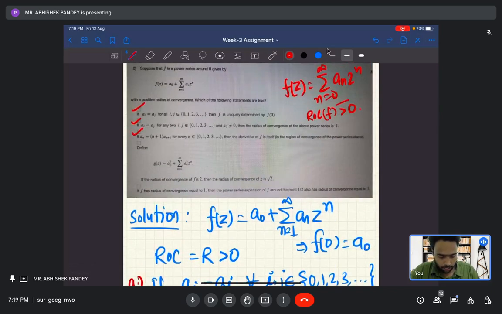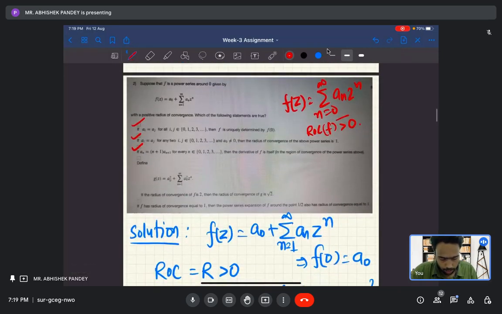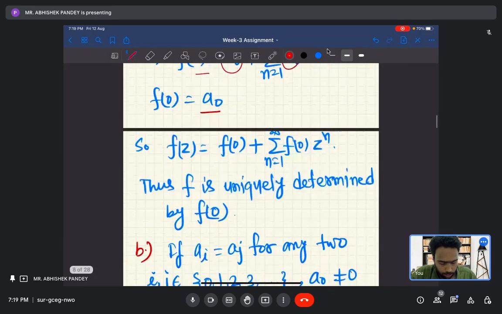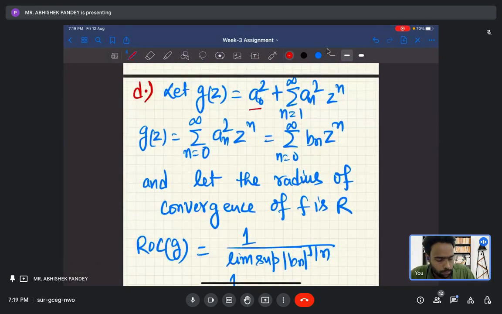Now define g(z). The third option is to define g(z) like this: a_0 squared plus, so we are just squaring the coefficients of the power series, okay. We need to check the radius of convergence of this g. In general, let g(z) equal a_0 squared plus summation a_n squared z^n. Now compare it with summation n equals 0 to infinity b_n z^n, and let the radius of convergence of f be r.